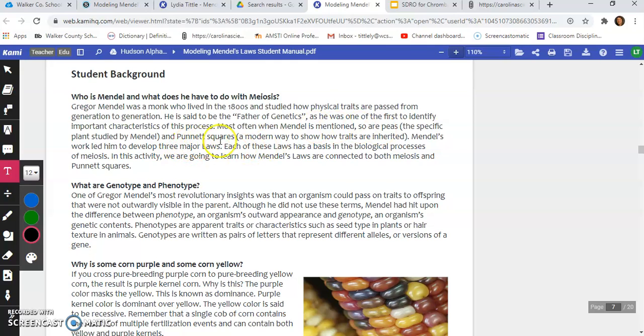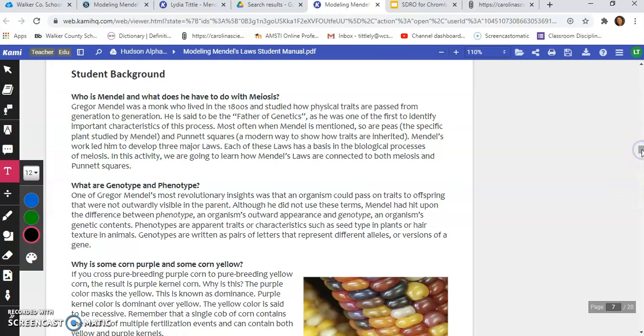And also, we use Punnett squares. Punnett squares are a modern way to show how traits are inherited, and later this week, we will be using Punnett squares and learn how to use those to help us predict genetic traits. So Mendel's work led him to develop 3 major laws, and each of these laws are the basis in the biological processes of meiosis. If you remember us studying about meiosis, meiosis is where the egg cells or sperm cells are created. The reproductive cells are produced through meiosis.